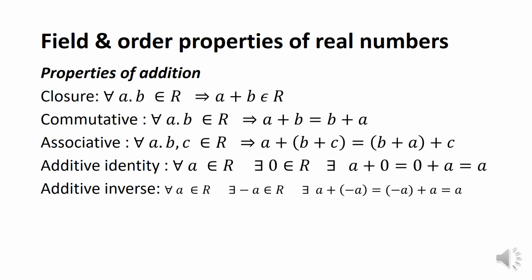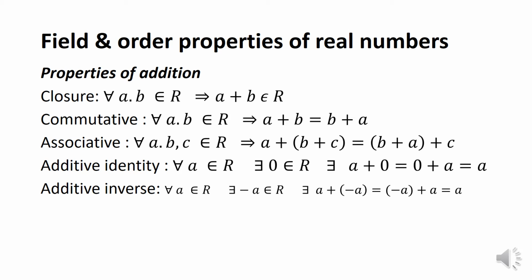Next we have the additive identity. For all a belongs to the set R, there exists the number 0 in the set of real numbers such that a plus 0 equals 0 plus a, which is equal to a. Then we call 0 the identity element or the additive identity in the set of real numbers R under addition. And the additive inverse.